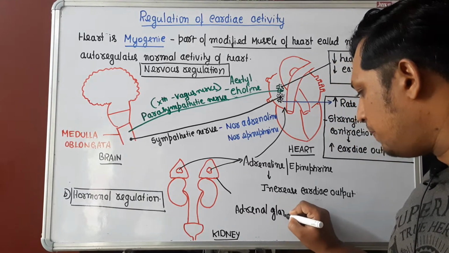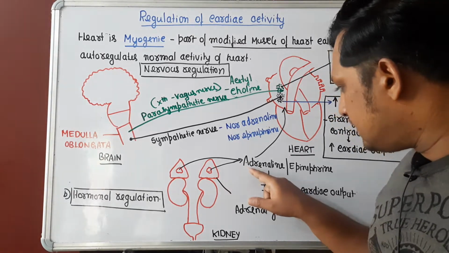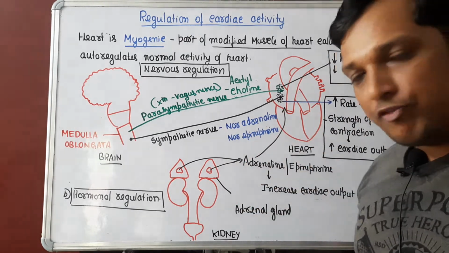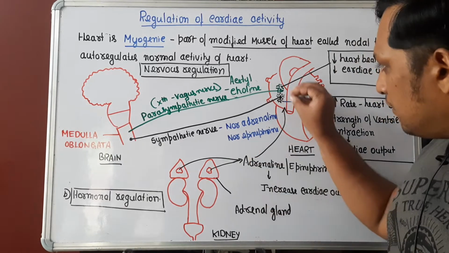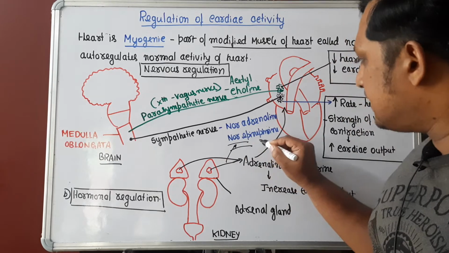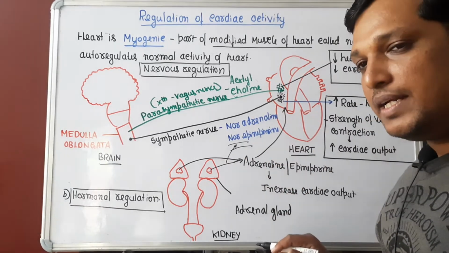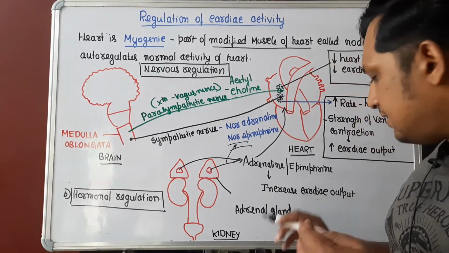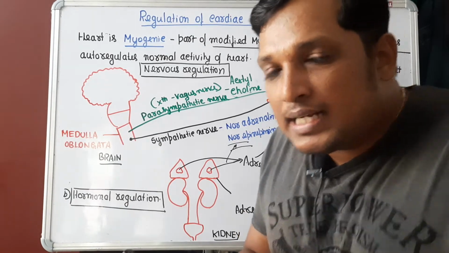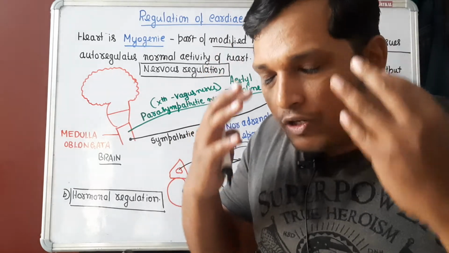The adrenal gland has two parts: the outermost cortex and the inner medulla. The adrenal medulla will secrete the adrenaline hormone, which is also called epinephrine. These hormones are taken through the blood to the heart, and they bring about a sudden rise in heartbeat. As a result, cardiac output increases. If you have come across a snake suddenly, what changes are observed? You may shiver or your face turns red.